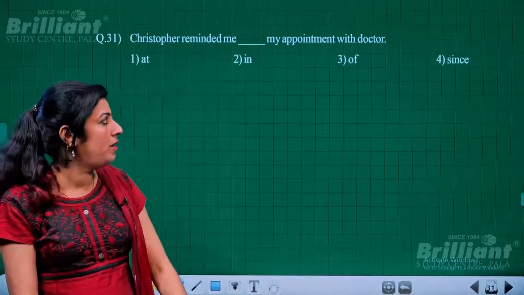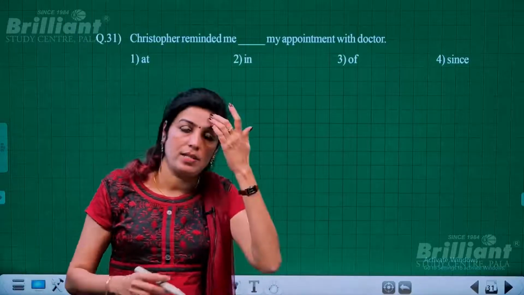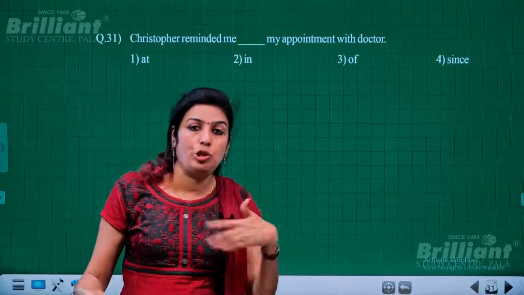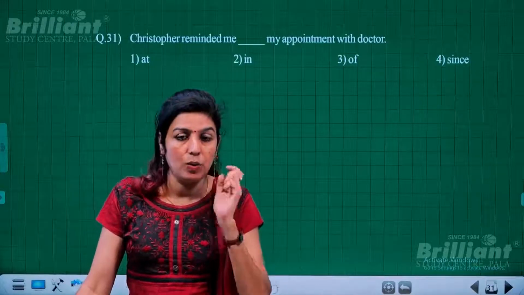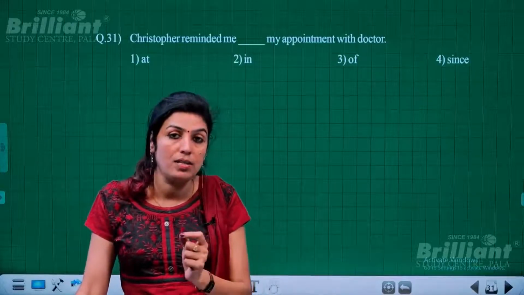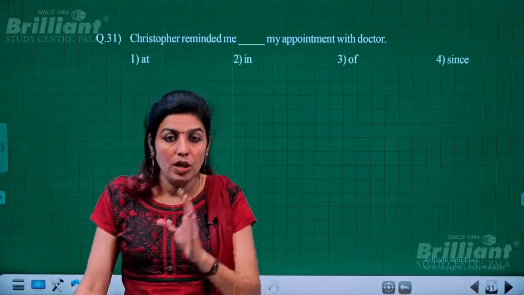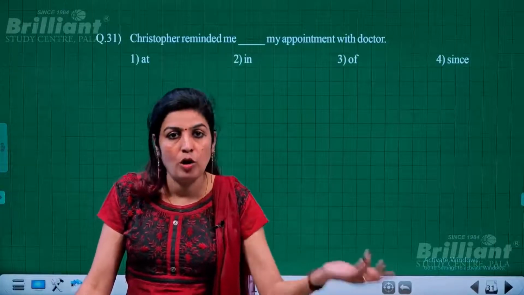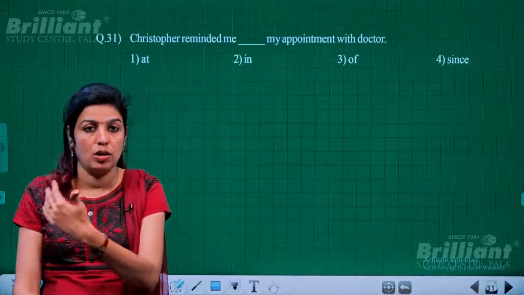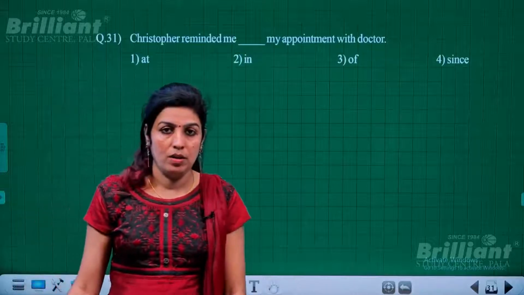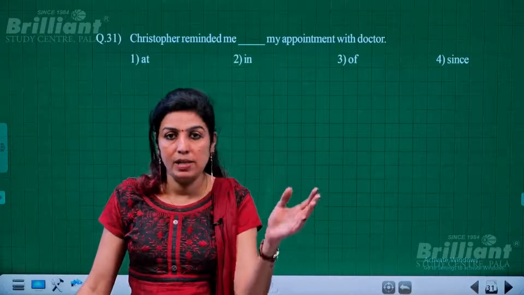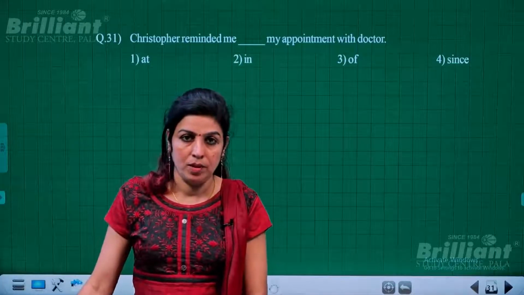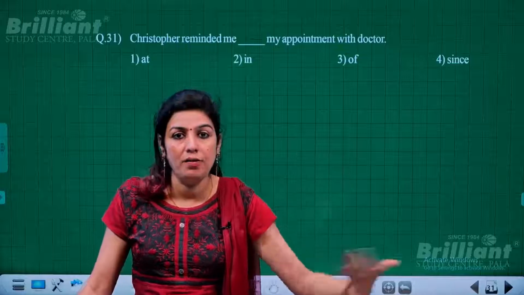So many times when we discuss questions related to choosing prepositions, I might have given this example with the word reminded. It is always the preposition of. She is reminded of talking to her or consulting her doctor. She is reminded of the appointment. She is reminded of the meeting. Or he is reminded of paying fees.